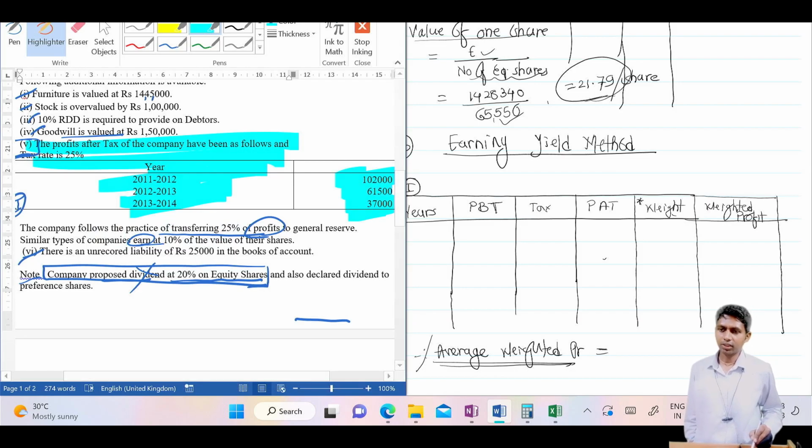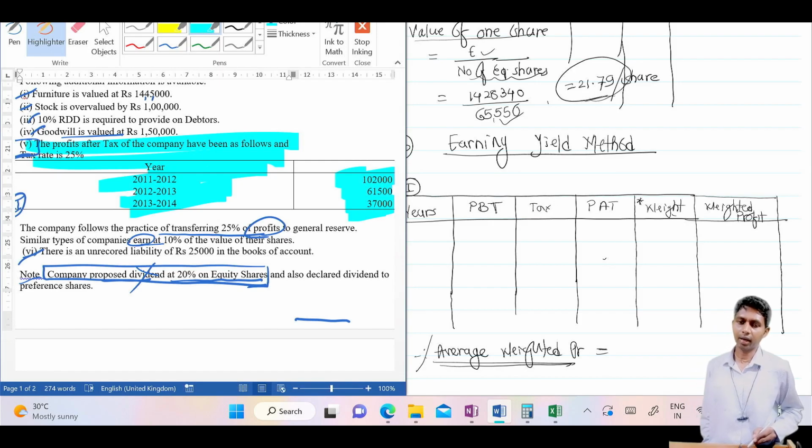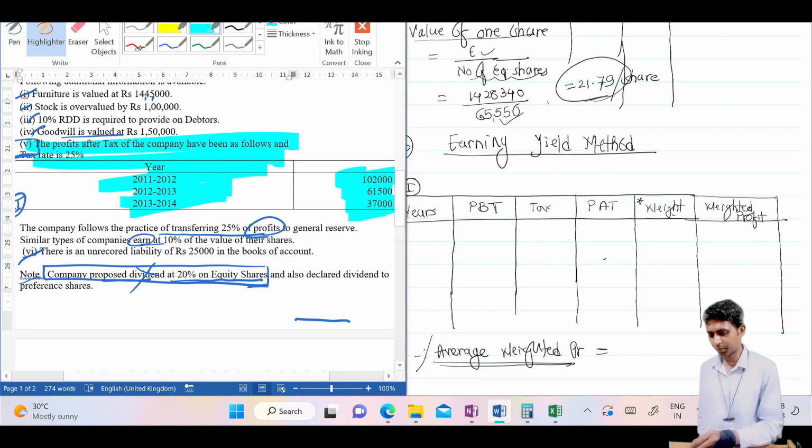My dear students, this is not going to affect your earning capacity, and it is not going to affect the property of the company. We are just changing the name of a profit from profit to general reserve. Just by changing the name, your calculation, your value will not change. Therefore, you have to ignore this adjustment.